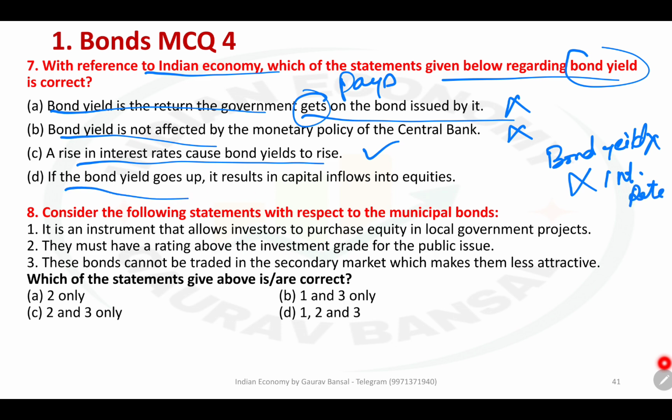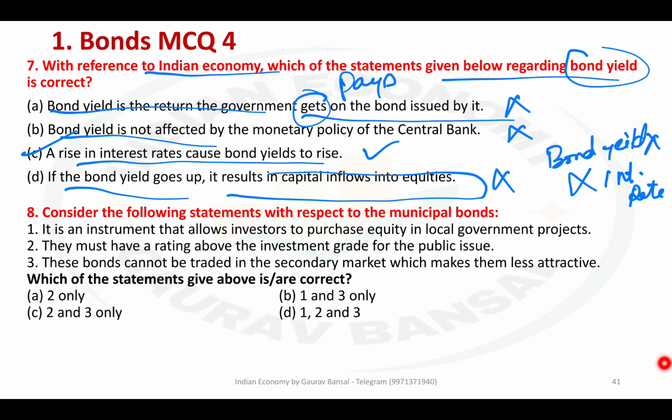If the bond yield goes up, it results in capital inflow into equity. This is wrong. If bond yields go up, it will result in capital inflow into the bonds, not into equities, into debt. Okay, because debt are safe assets and they are giving you more interest, so obviously more people will be buying bonds rather than stocks. So D is also wrong. C is the answer.